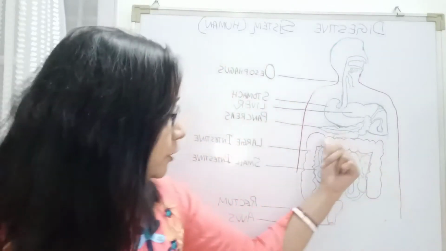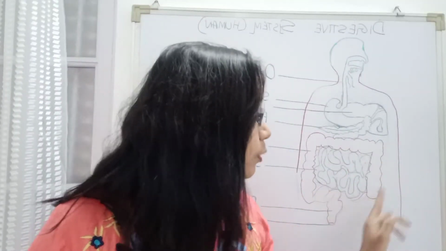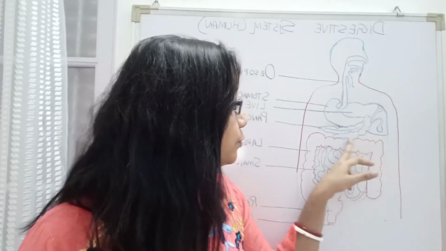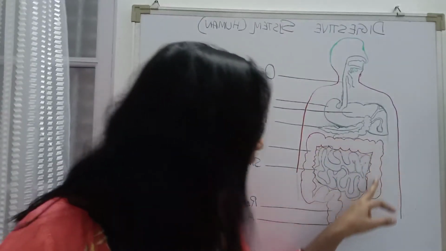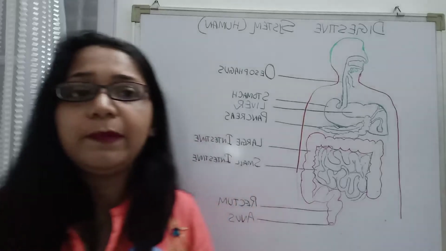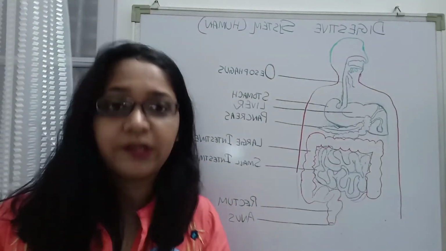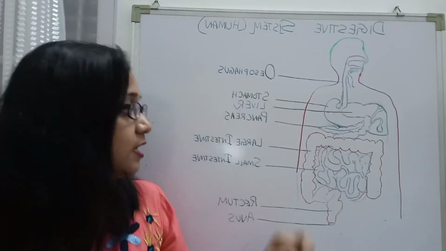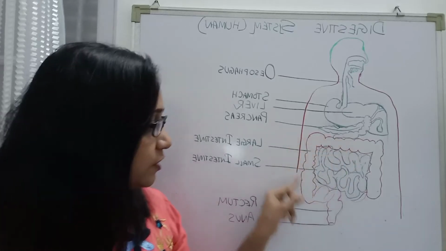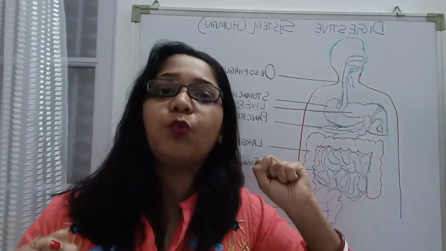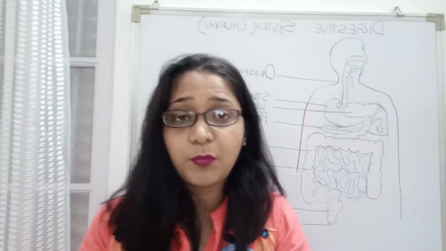So this shorter and wider organ called the large intestine will now accept the undigested food, and the walls of the large intestine are capable of absorbing the water from the food. These walls will absorb all the water, because water is also required for our body.